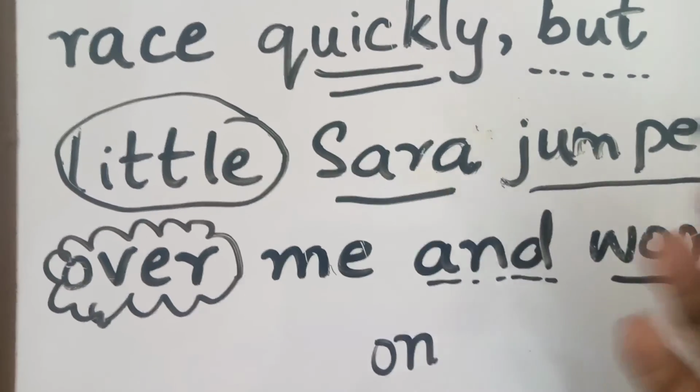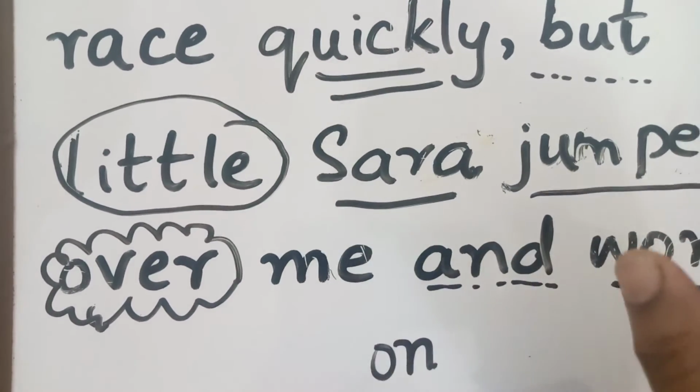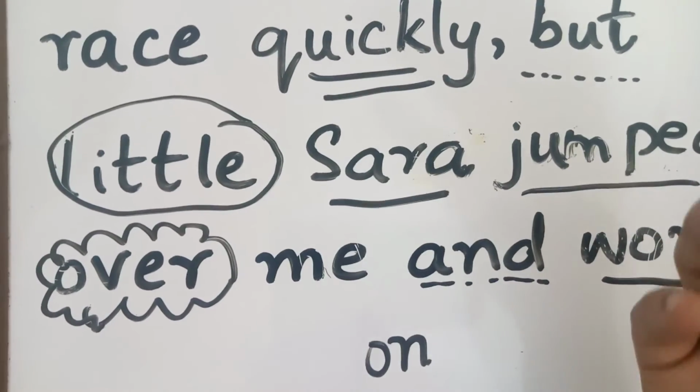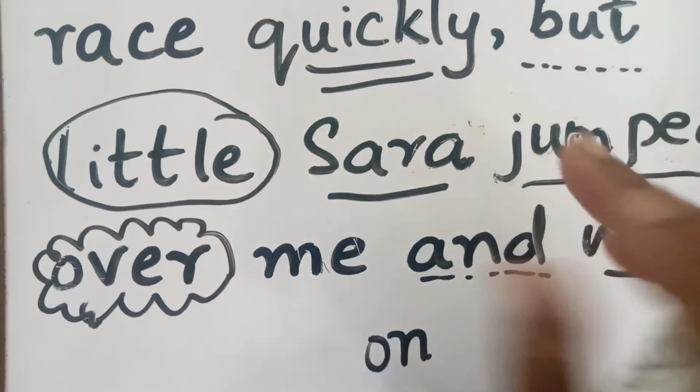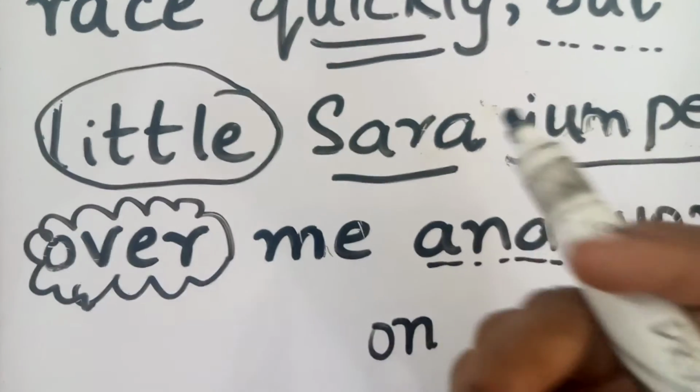Otherwise there would be no sense. For example, I'm saying the book is the table. If I am omitting on, there will be no sense in the sentence. So what word is giving the sense? On. That is, the connection between these two nouns is described by preposition.